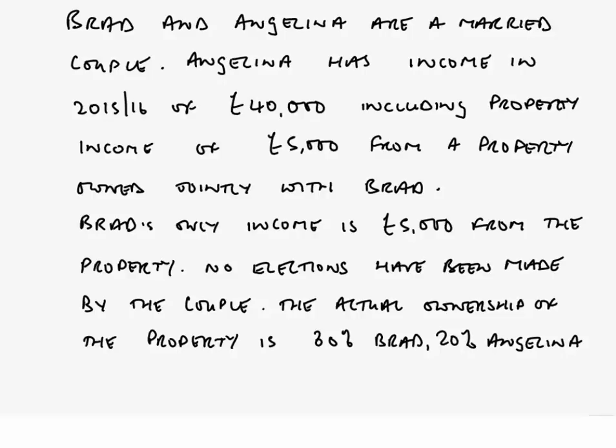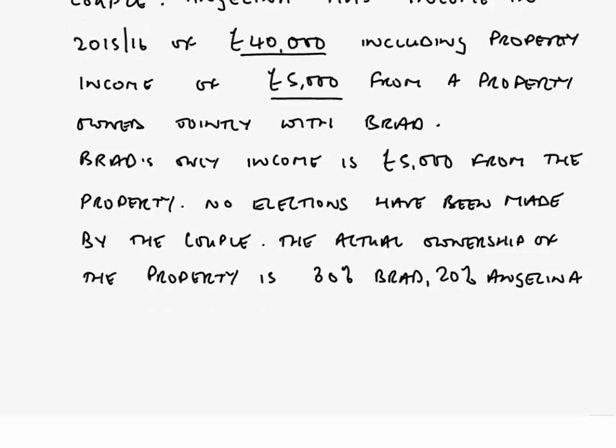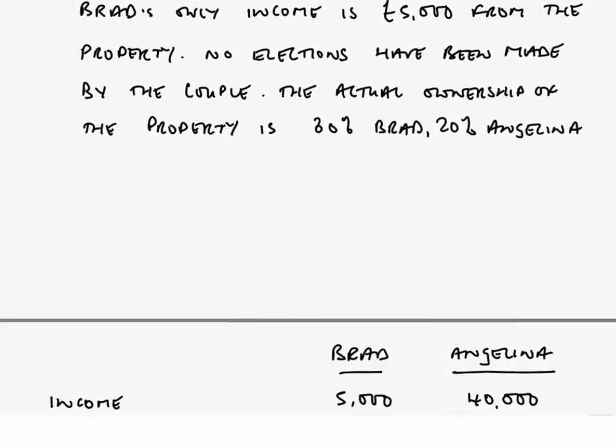Okay, so without any elections occurring, what would be their income tax positions for our 15-16 tax year? Clearly, Angelina has £40,000 of income, and poor old Brad has only got his £5,000 worth of property income there. That's going to mean that once we've deducted our personal allowance, Brad will be paying no income tax at all, and of course Angelina will be a basic rate taxpayer. Let's just have a look at what that outcome should be.